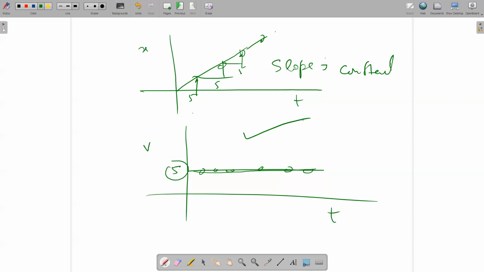What I want to explain, I want to give you the concept. If the xt graph is a straight line like this one, which I have made, what will be the velocity time graph? The velocity time graph will be the slope of this one. So the slope is constant. But if this line is curved and the slope is changing, then the velocity time graph will not be like this one. It will be a curved path. But here at your level, we are normally drawing the line of this one. Okay. Understand this one?